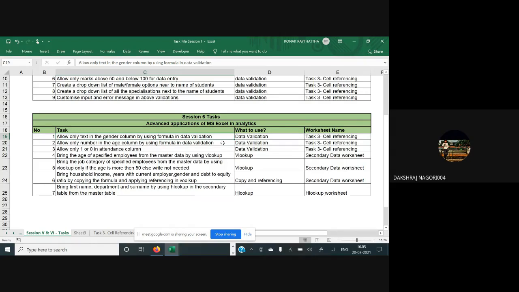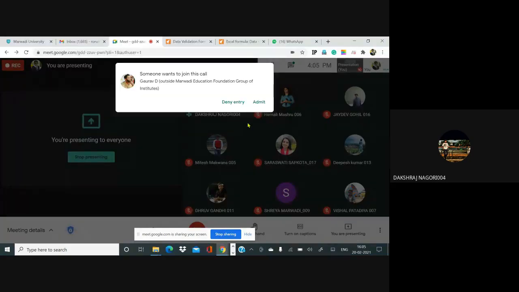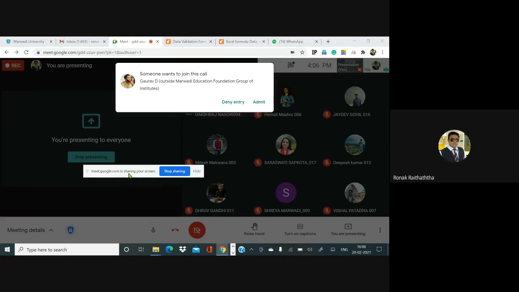Sir, sorry to cut you. Sir, can you just join the Gaurav? Accept the request of his. Gaurav is joining from outside the MEFGI ID actually. Yes, sir, because his ID is not working. Okay, then on daily basis, what does he do? Sir, on daily basis he joins with his Marwadi University ID, but today the ID is not working on the laptop.